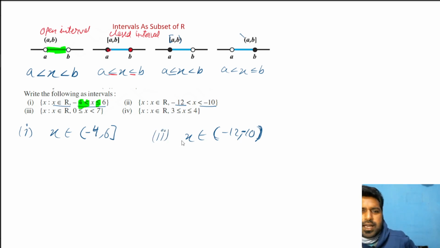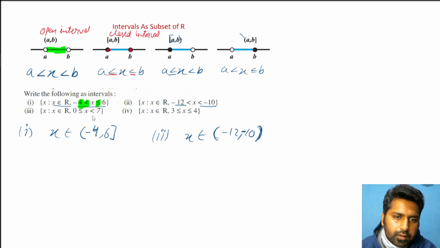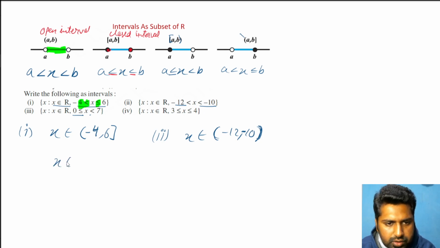This is not too directly related with sets as such, but this will help you when we talk about domain and range. In that topic, we'll talk about the possible values of x, and there we'll write the answer in the form of x belongs to these numbers, all the numbers present between -12 and -10, but whether -12 and -10 are included or not depends on the bracket itself. Next one: equality is present on 0, no equality present on 7. So I'll write x belongs to 0 to 7, with a square bracket where equality is present, and an open or curve bracket where no equality is present. Third part.